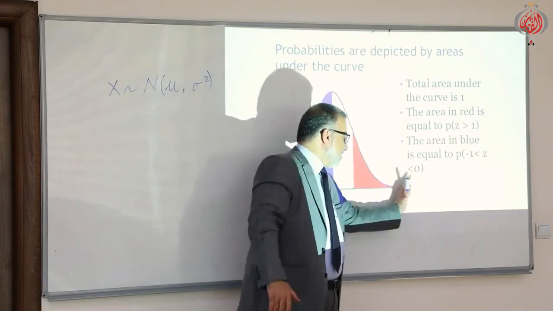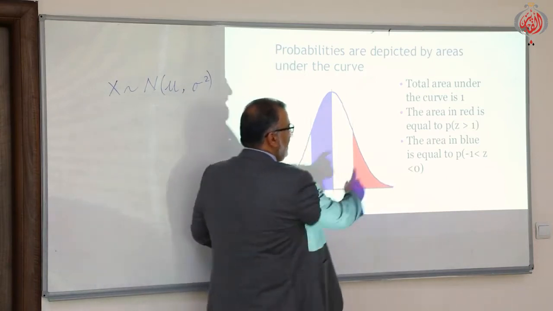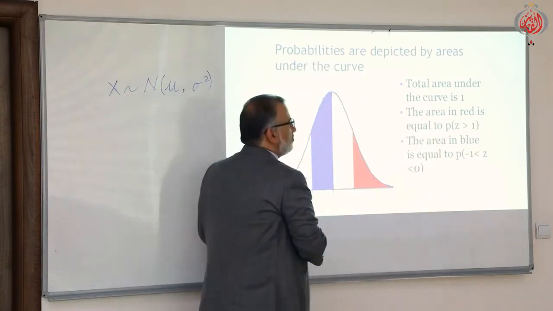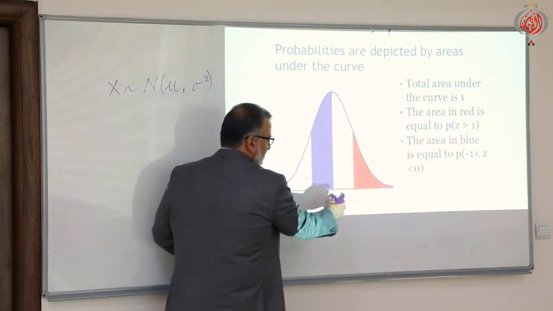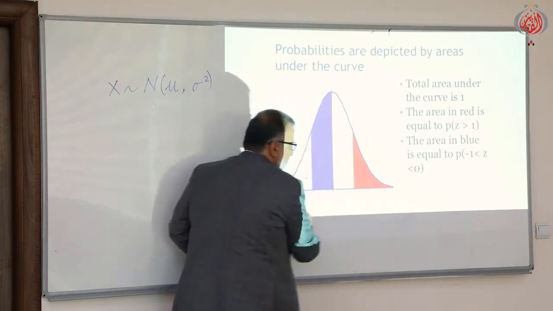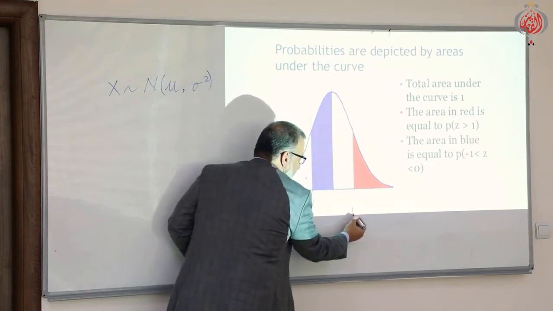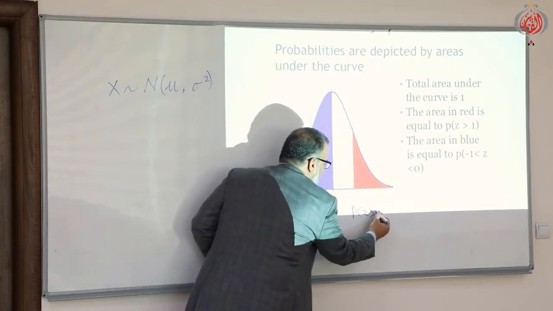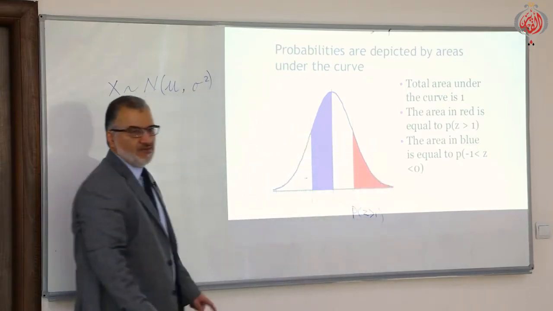From that line to the extreme right, here the area in red is equal to the probability of z more than 1. As we said, this is the z-axis instead of the x-axis. So it's very clear: this area is the probability of z more than 1, all the values which are more than 1.